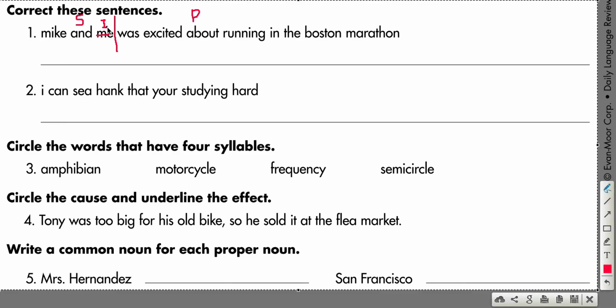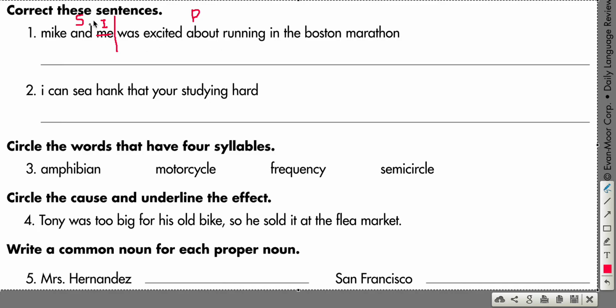Subject I, predicate me. So me, the word me, if it said Janie was excited about going to the park with me, that would be okay because the sentence would be about Janie. Janie was excited about going to the park with me. You wouldn't say Janie was excited about going to the park with I. Doesn't sound right.